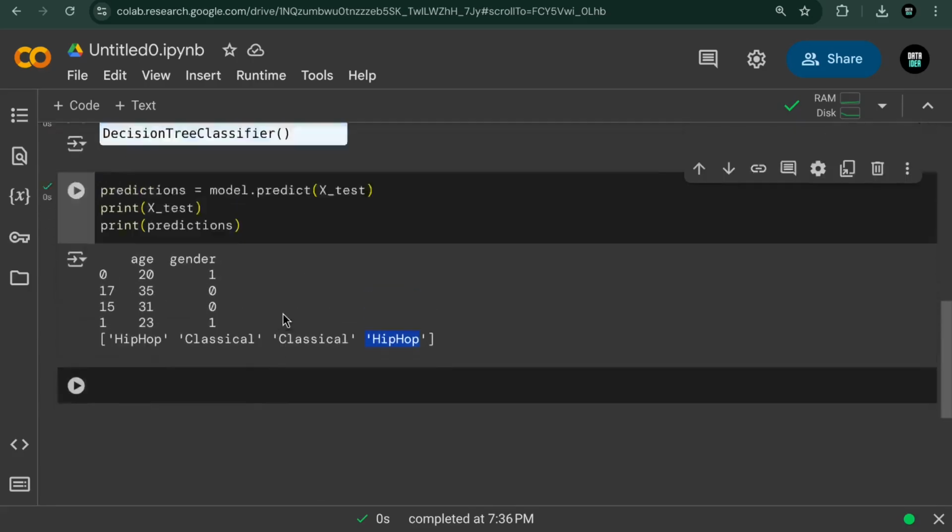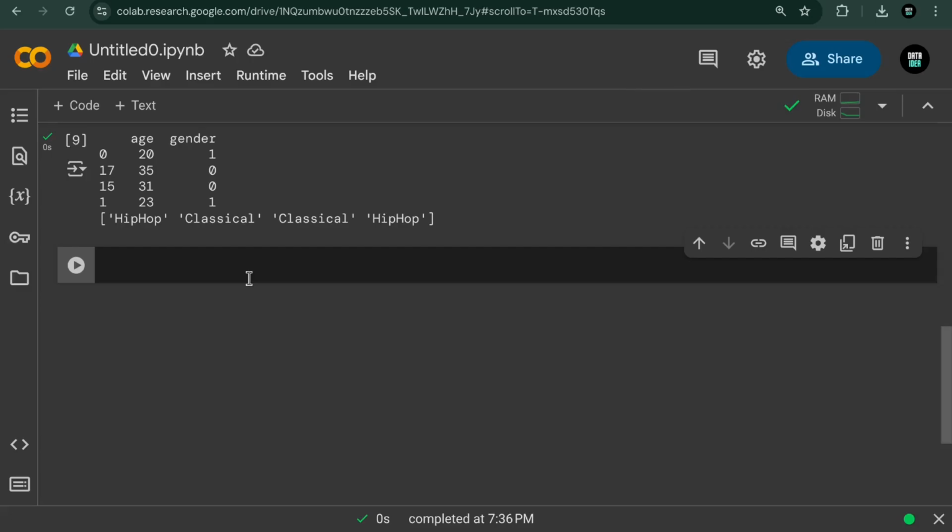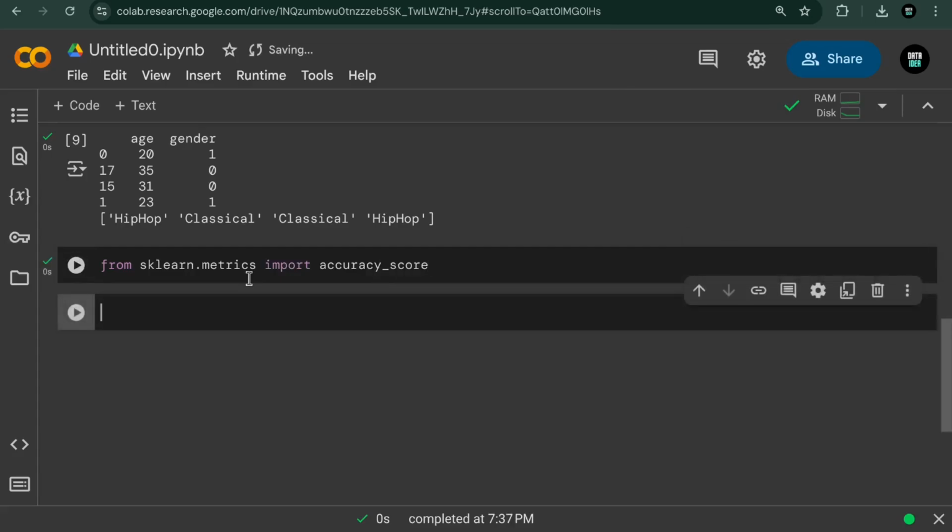Now the final part is to evaluate our model, to see our model performance. We can do this by using the accuracy score from sklearn. So we can do from sklearn.metrics import accuracy_score.